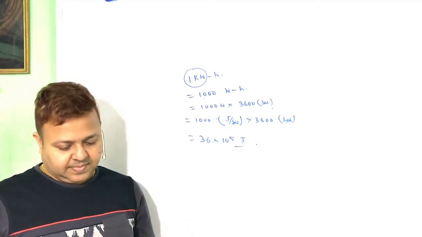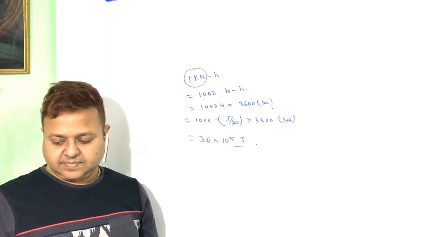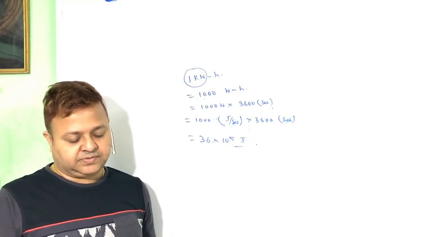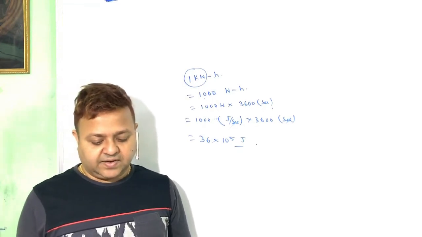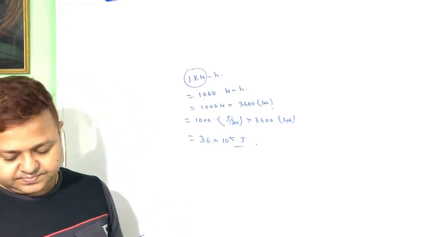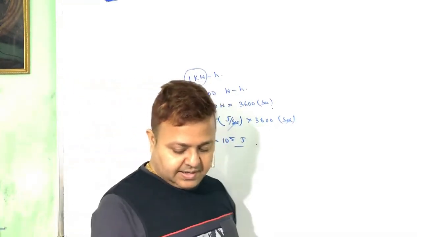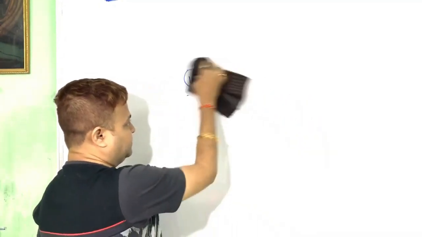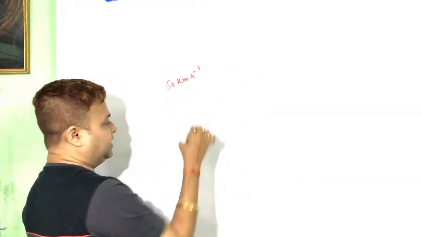And a question like that. The engine of a train has to apply a force of 4,000 Newton to overcome friction, running at a constant rate of 60 km per hour.